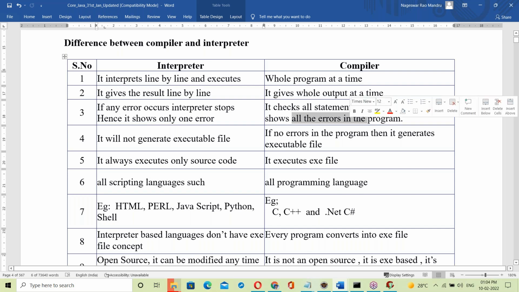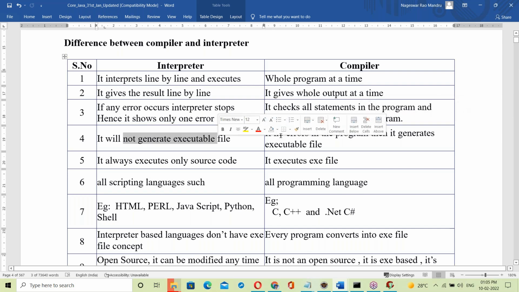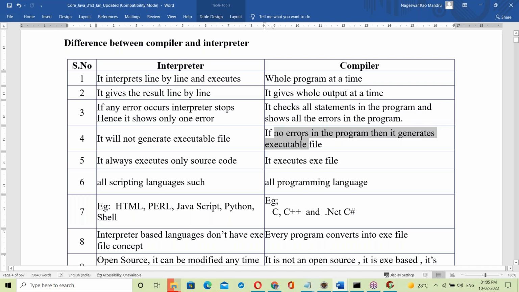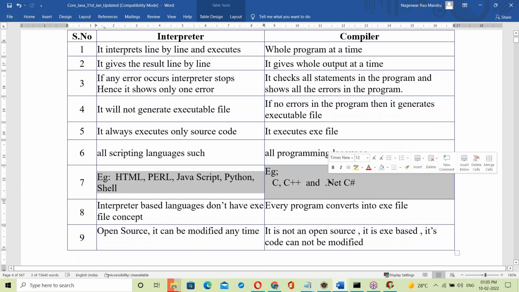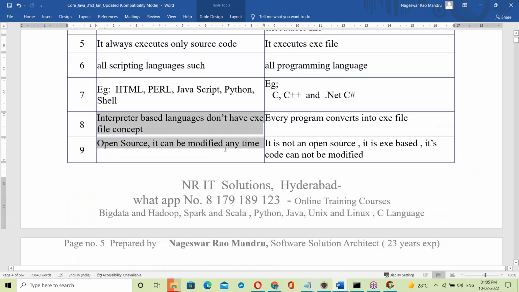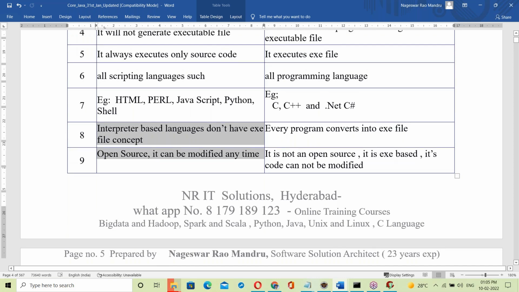If there are errors, it will not generate an exe file; if no errors, it generates the exe file. With an interpreter the source code executes; with a compiler the exe file executes. Interpreted ones are scripting languages, compiled ones are programming languages. Examples are all clearly prepared in the document.